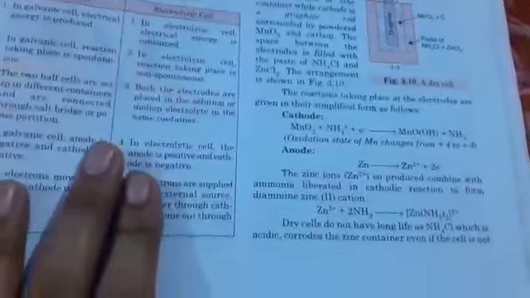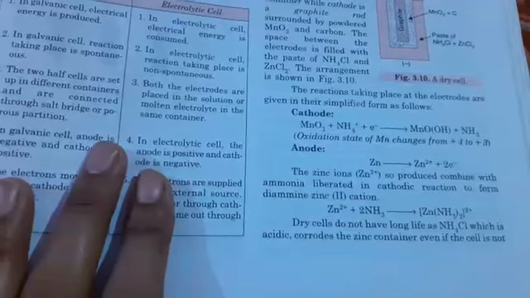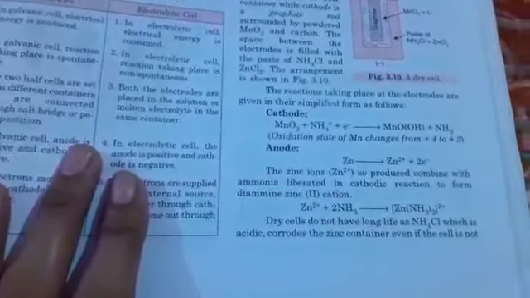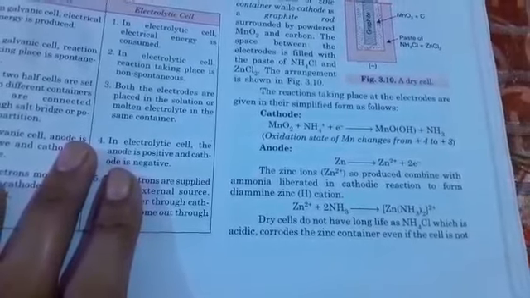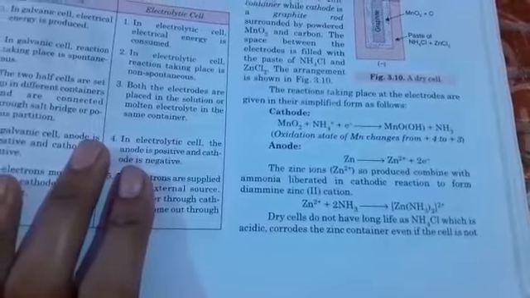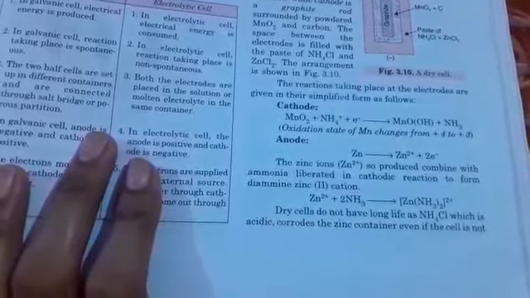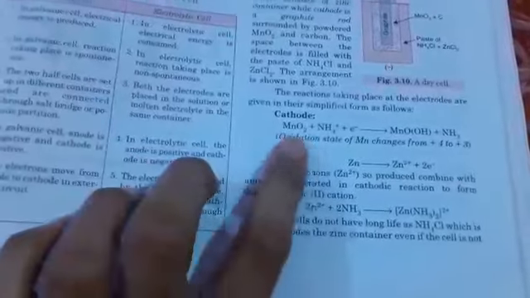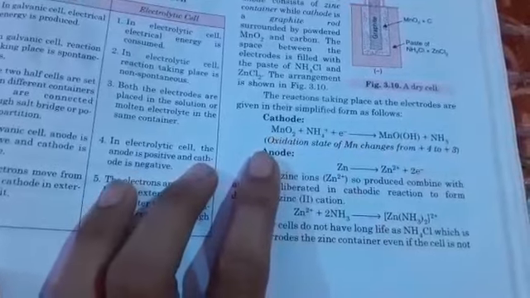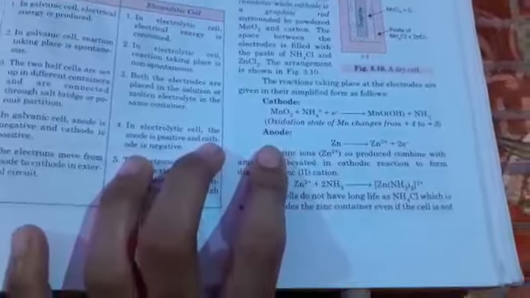Now we have cathode and anode. At the cathode, manganese dioxide reacts with ammonium, gains an electron, and forms manganese oxide plus hydroxide plus ammonia. Here we can see the difference in the oxidation number. The oxidation number of manganese is +4 here, and here it is +3. It means gain of electron takes place. The gain of electron takes place at the cathode only.